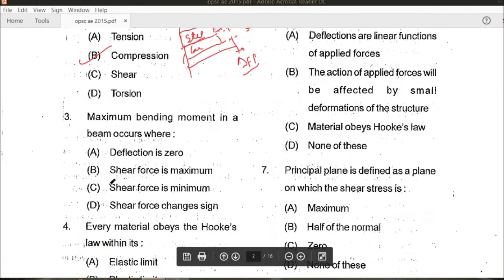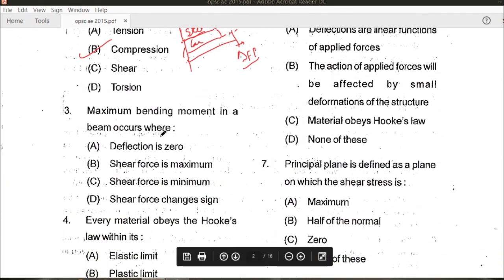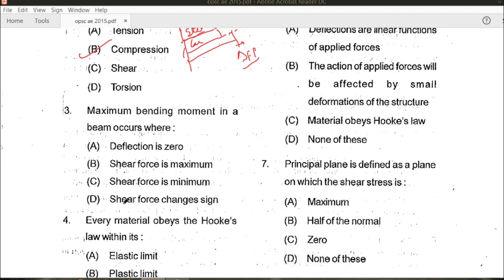Let's see the next question. Maximum bending moment in a beam occurs where? Maximum bending moment occurs where the shear force changes sign or becomes 0. As we know, V is equal to dM/dx, an expression everyone would know. For the bending moment to be maximum, we put dM/dx equal to 0, hence the shear force V will also be 0.